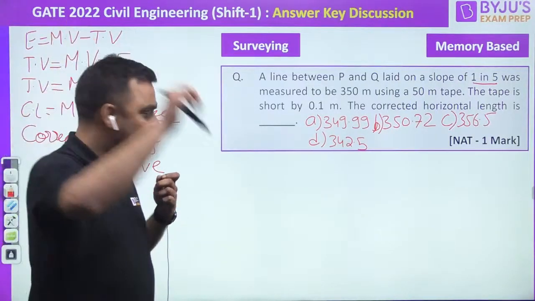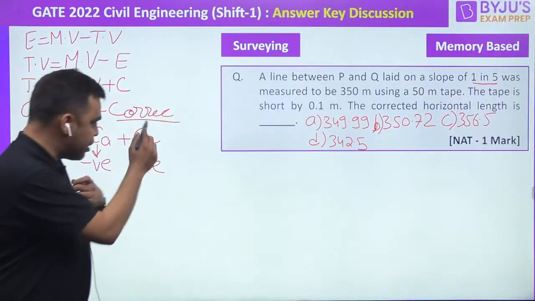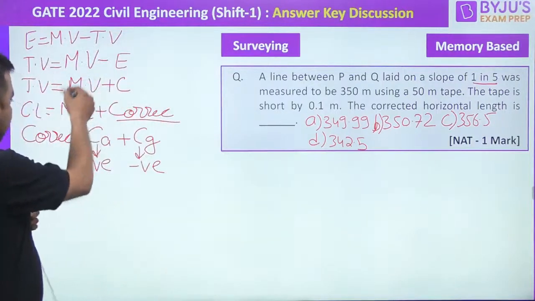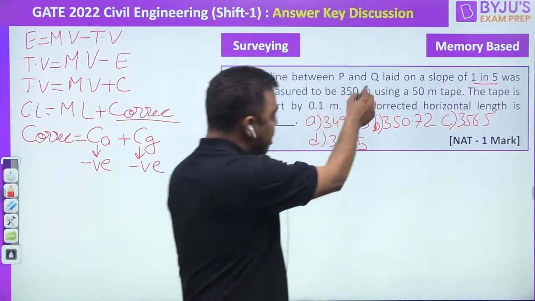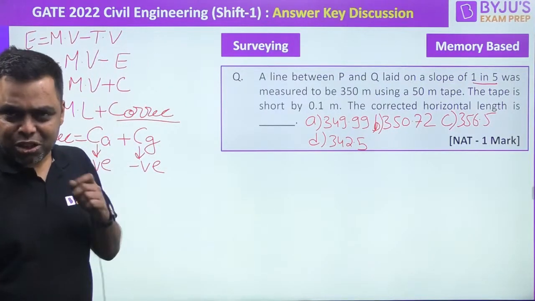Correction for absolute length will also be negative and correction for slope will also be negative. Both are negative. And what was the measured length? Measured length is over here, is how much? 350 meter.